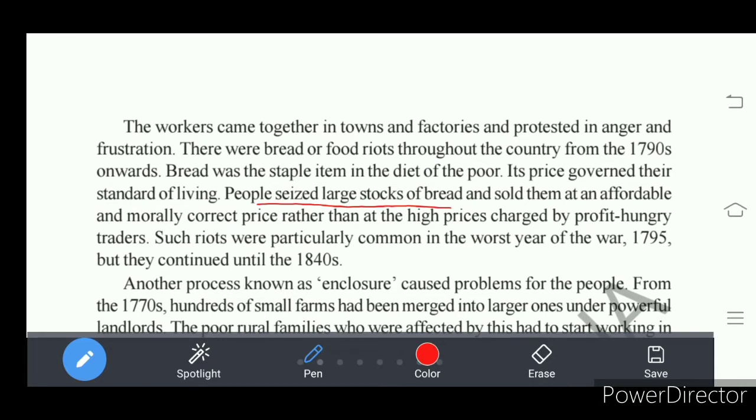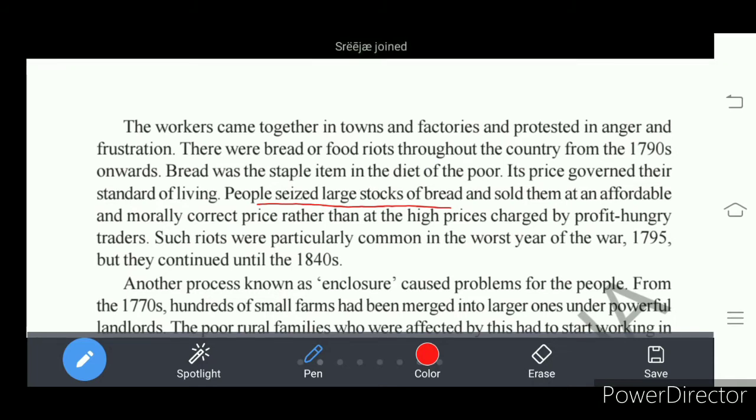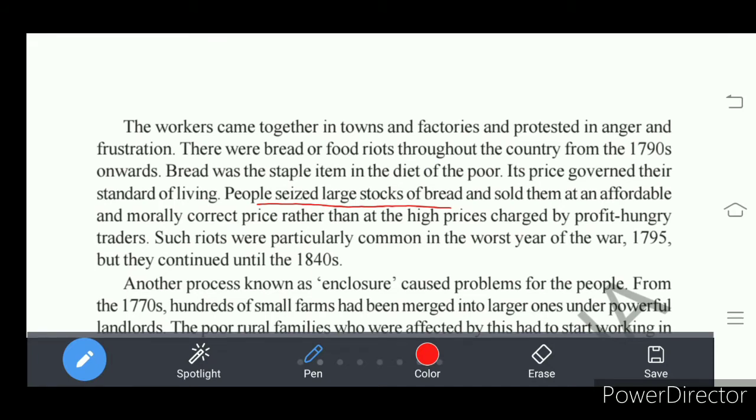That means the price at which poor people can buy is called the affordable and morally correct price. So at that price, the people who seized the stock of bread sold it at an affordable price, and that price was very low compared with the price of the profit hungry traders. Who are profit hungry traders?